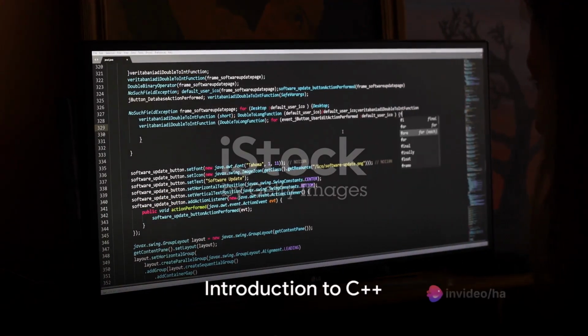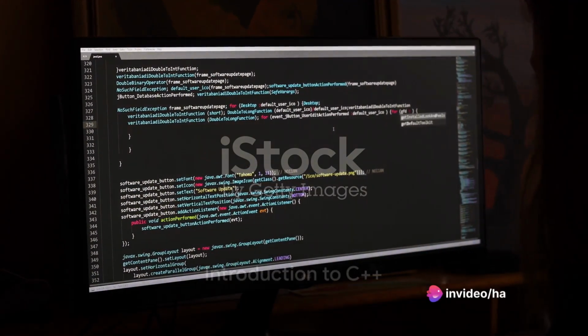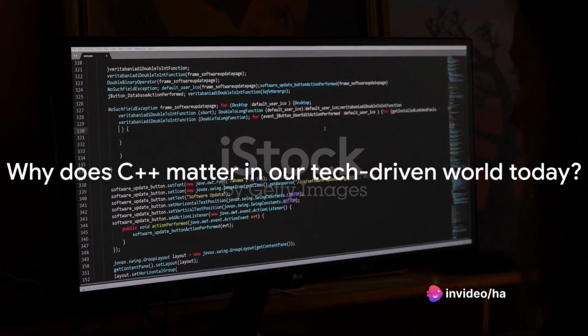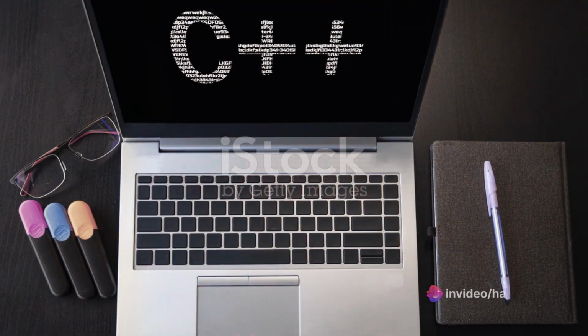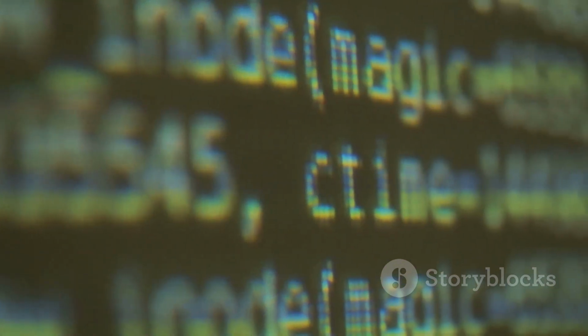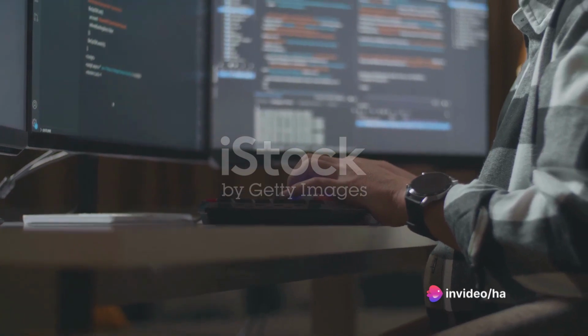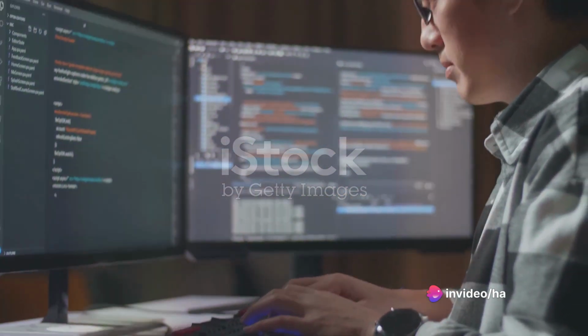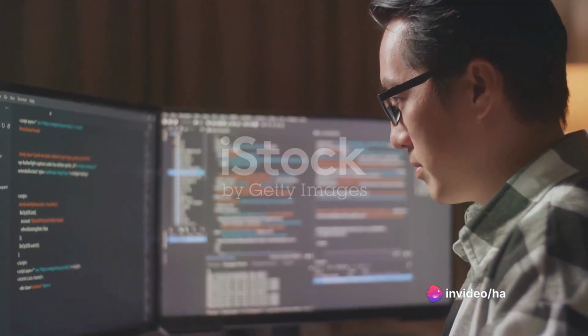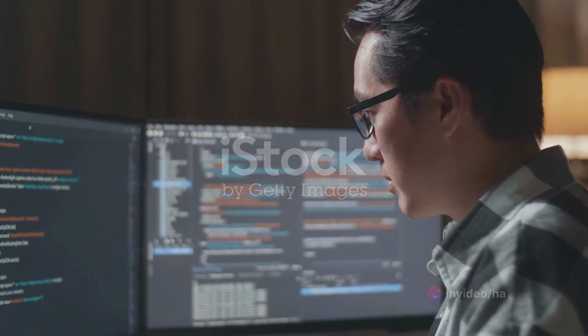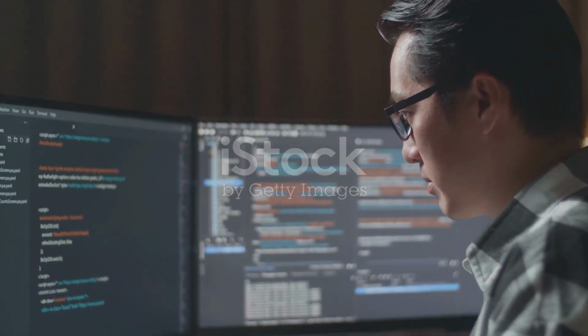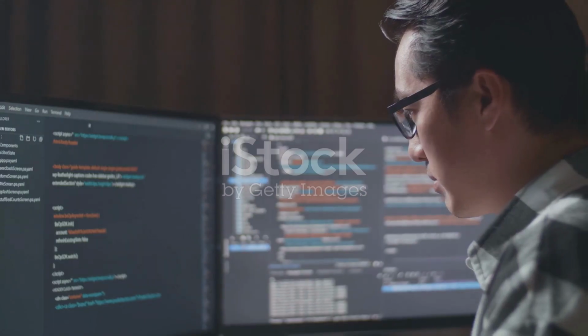Why does C++ matter in our tech-driven world today? Well, it's a question that many ponder upon. C++ is a high-level programming language developed by Bjarne Stroustrup at Bell Labs in the early 80s. It has since been a cornerstone of the tech industry, powering everything from video games to operating systems. Dive in and let's illuminate the world of C++, starting with the basics.